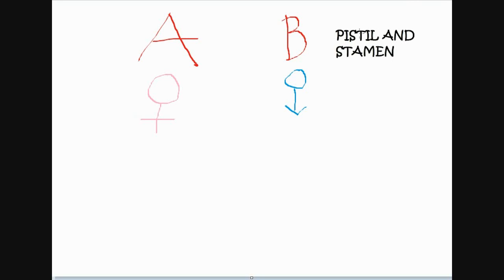Now in the B parent, he plucked out the pistil part, so what would remain? The stamen part, the male part. The pollen from the selected male is rubbed on the stigma and style, the female organs, which are allowed to produce the F1 progeny. In short, we selected the A plant to be female and the B plant to be male.